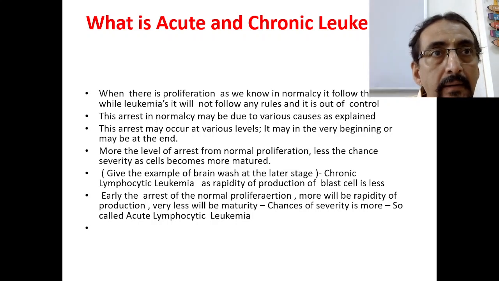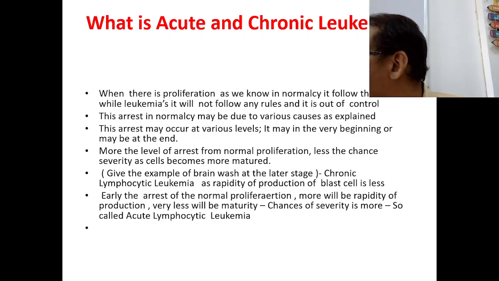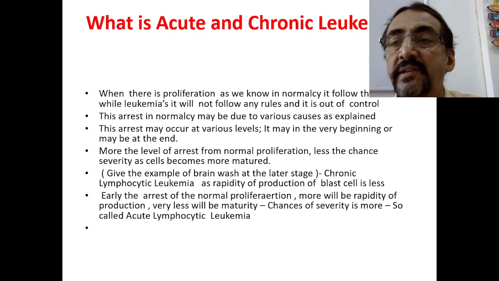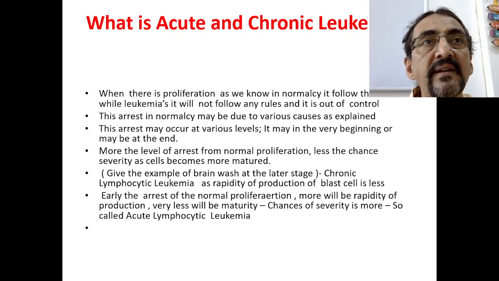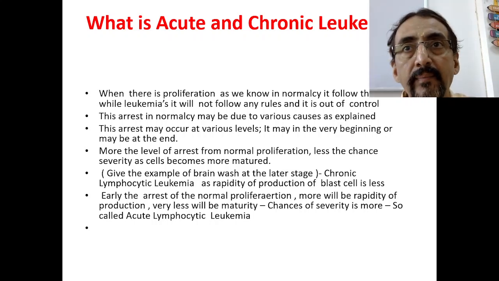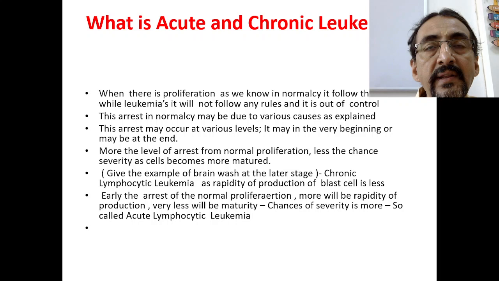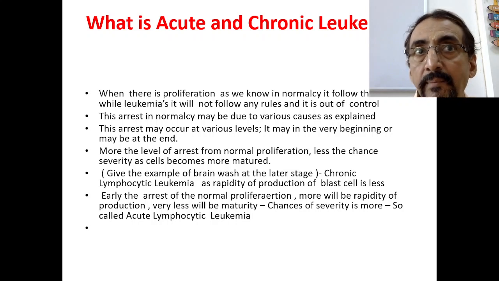Now I will explain to you. When the precursor cells are there, they are rapidly dividing, and proliferation is taking place.